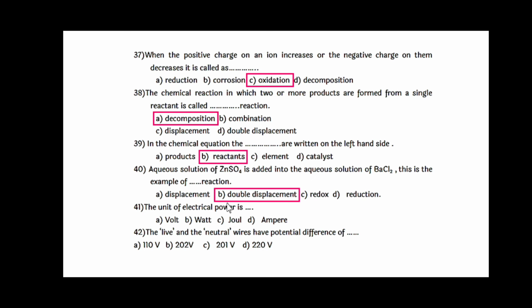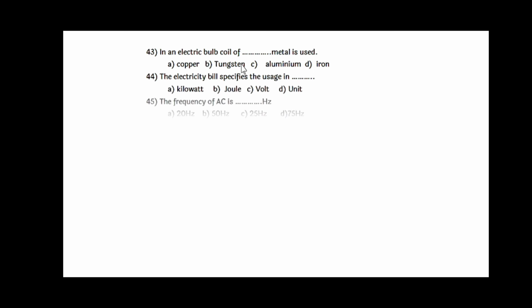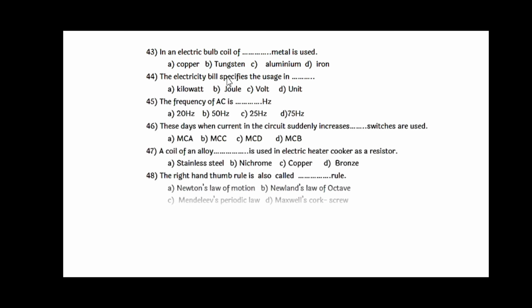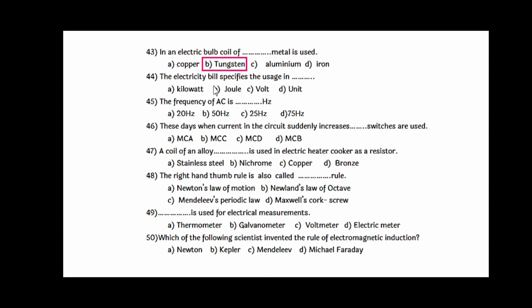The unit of electric power is nothing but watt. The live and neutral wires have a potential difference of 220 volt. In an electric bulb, coil of dash dash metal is used, that is tungsten. The electricity bill specifies the usage in terms of unit. The frequency of AC is dash dash hertz, that is 50 hertz. These days, when current in the circuit suddenly increases, dash dash switches are used, that is MCBs, miniature circuit breakers.